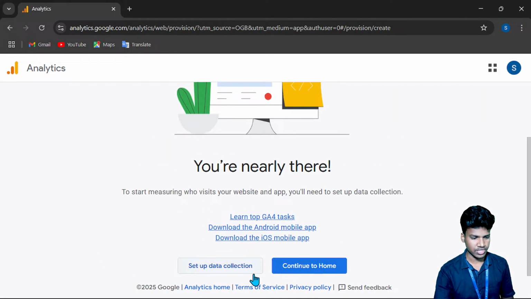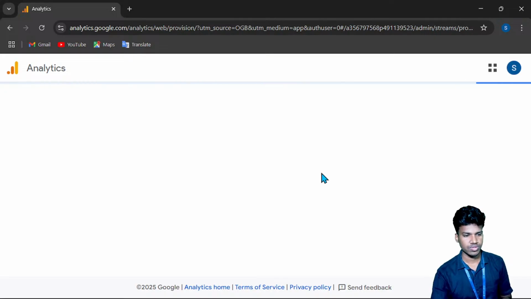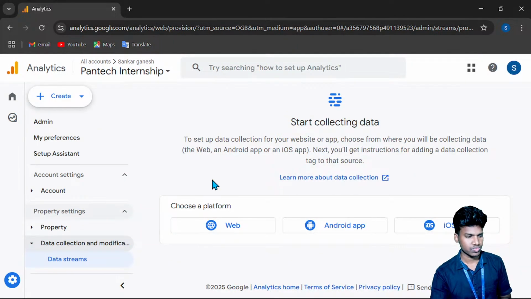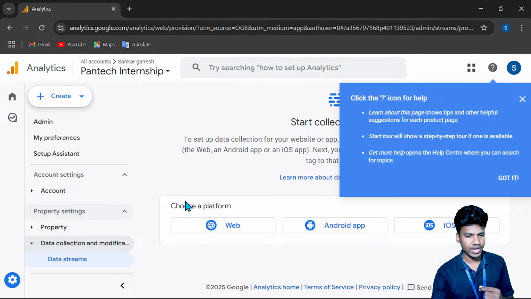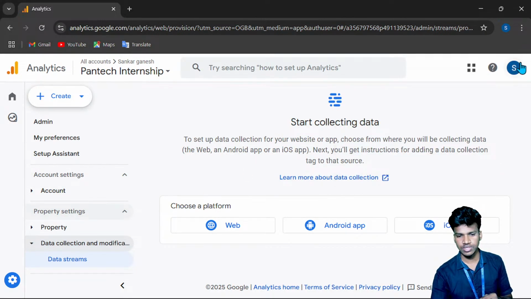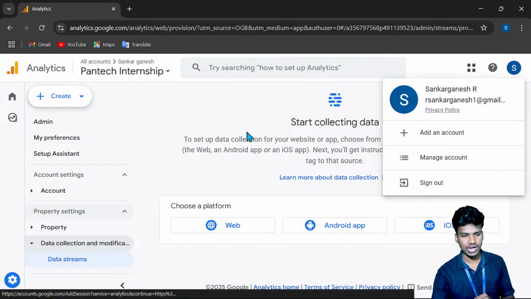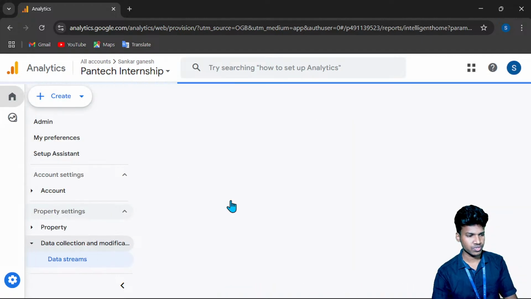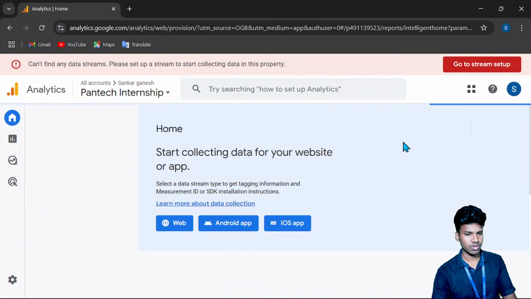Okay, once again it is needed. Data collection is not needed now, because we already signed in. You see, my account is logged in to this particular analytics process, so I will skip the process. Next we are entering the Google Analytics homepage. So it is the homepage.